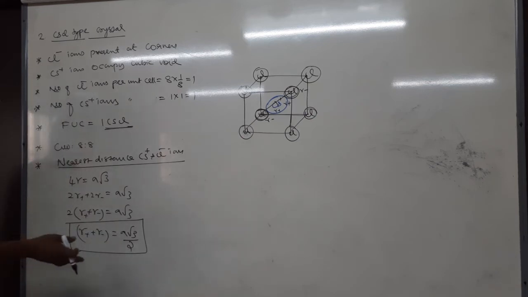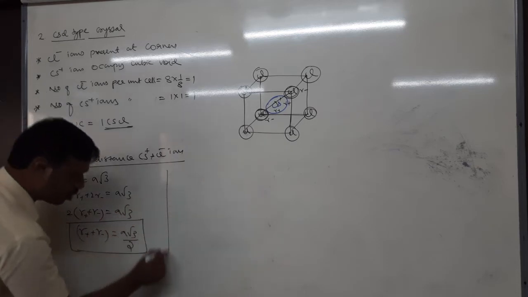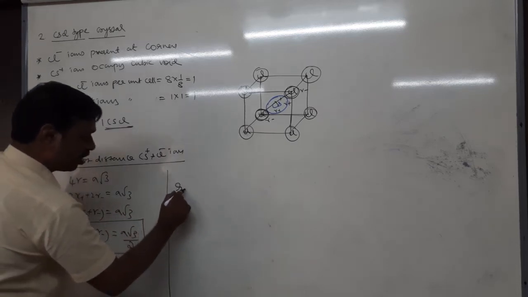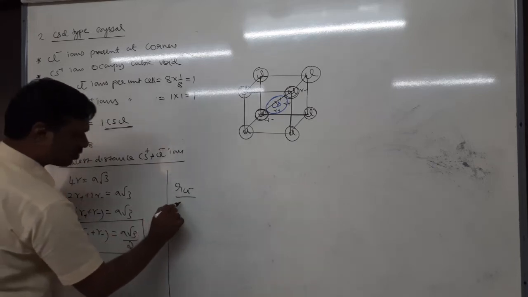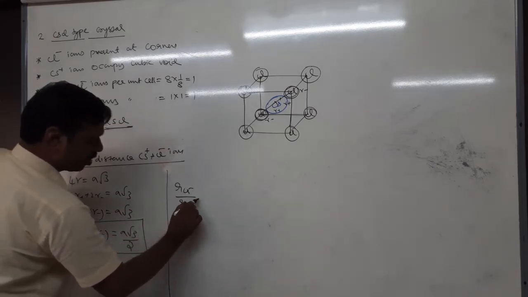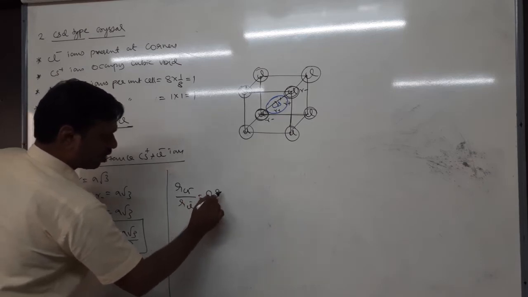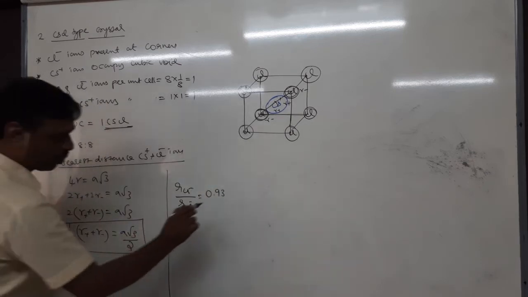The same thing we have studied in where? BCC also. In BCC we got the same value, a into root 3 by 2. Next is, what is the radius ratio? The radius ratio of cation to the anion, which is approximately 0.932.